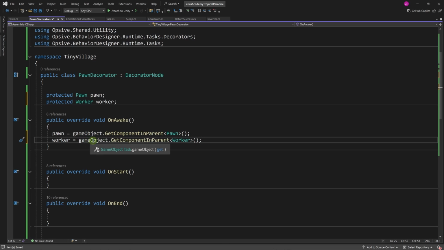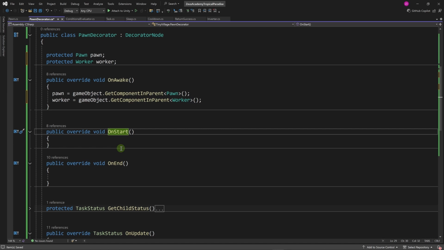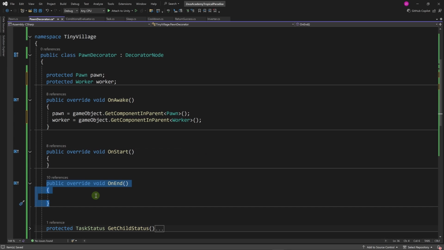Let's also use game object and get the component in the parent, and I'm getting the component in the parent because the behavior tree could be on a child object of the pawn object. So doing it like this will cover a lot more cases. And since this is in the onAwake method, it will only be called the first time when the behavior tree is initialized. It will not be called every time you enter a task, as opposed to onStart and onEnd, because for these methods, they will be called every time the behavior tree enters this decorator and exits it. And the great thing about onEnd is it will be called even when the branch under the decorator has been interrupted, which is honestly the main feature that we're interested in.